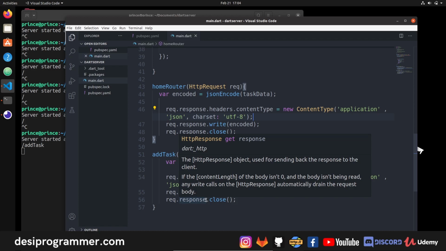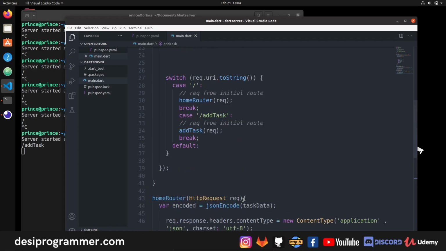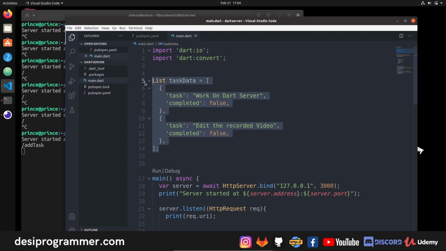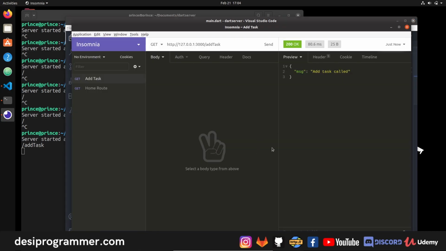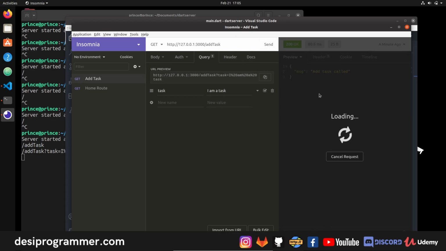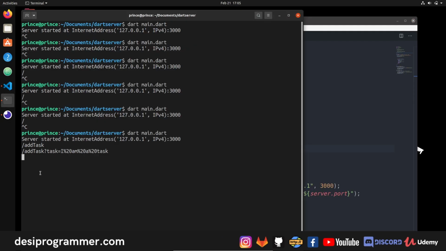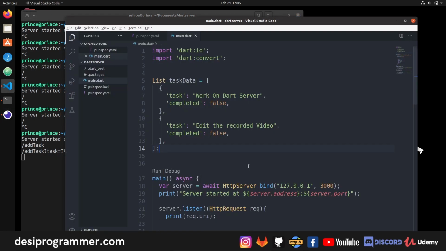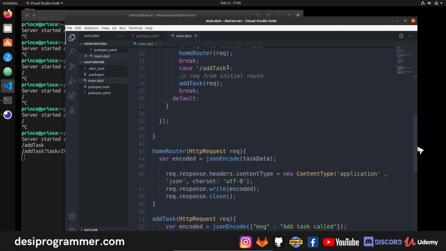Just if we want to put something in this single list and retrieve that from the query string, all that I'm going to do is send some requests from this add task with a query. So our query will be task, and here I can say I am a task, and now this is the entire URL that we are going to send. If I click on send, we get nothing because this URL isn't recognized. Right here, when you use switch case statements, this looks for this single string. It has to be this string exactly, not starts with. So this isn't going to work.